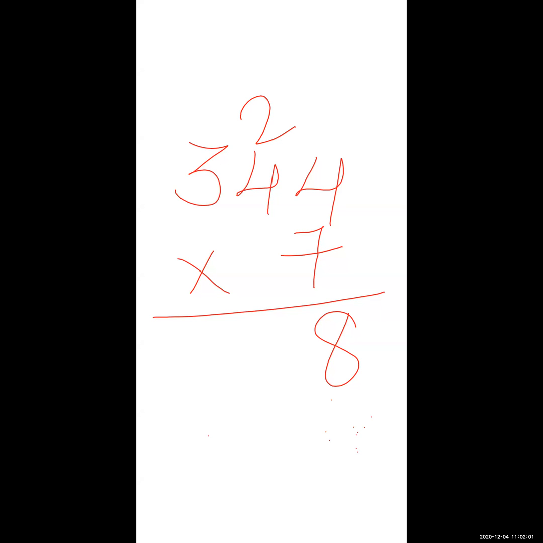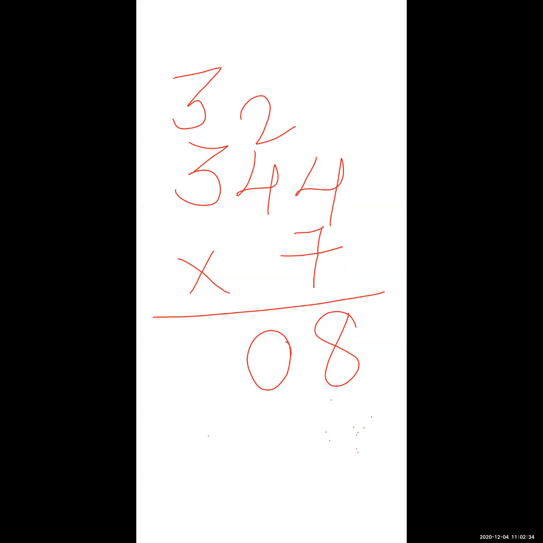Okay. Next, what to do next? I want the answer in the chat box. Okay, top of 4. Yes, I have given. Next. Now what to do? 7 into 4. Okay, 7 into 4, 28. 28 plus this 2, we want to add, right? It's 30. So I write here 0. And 3 is on the top side.